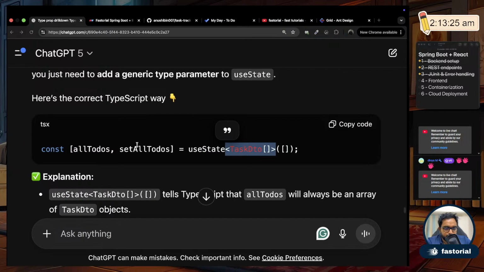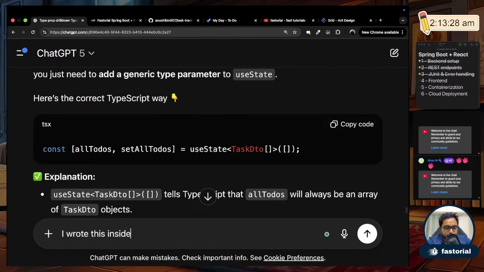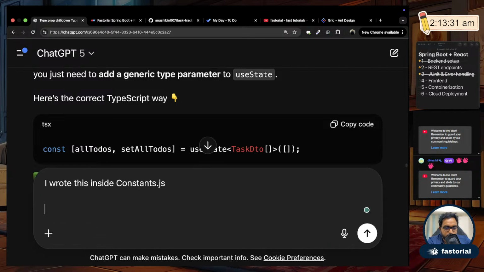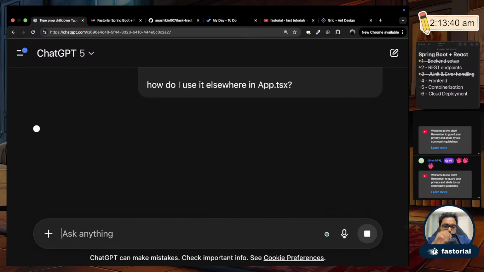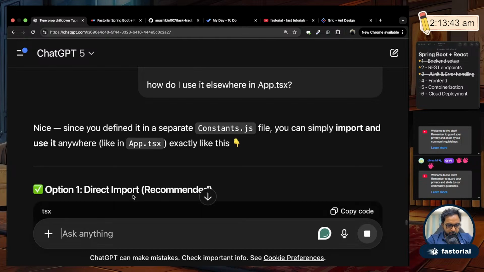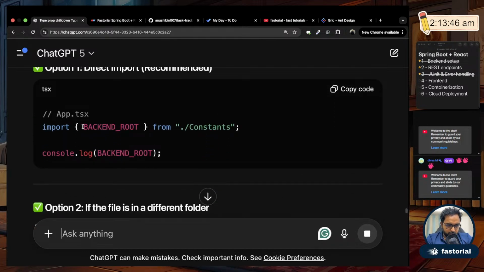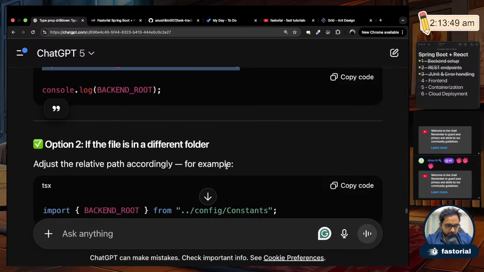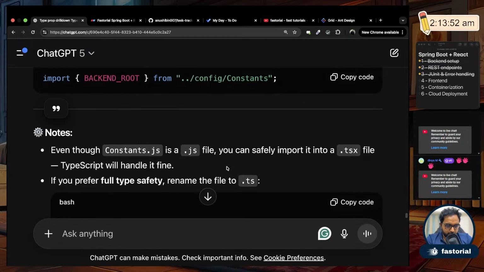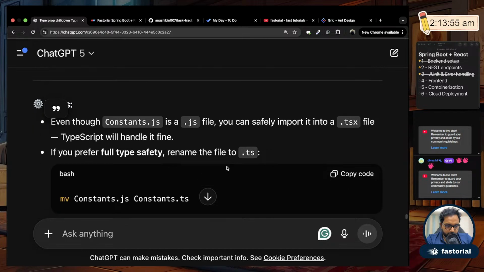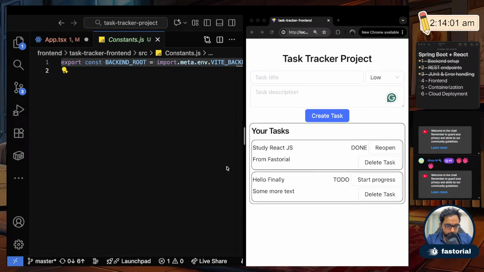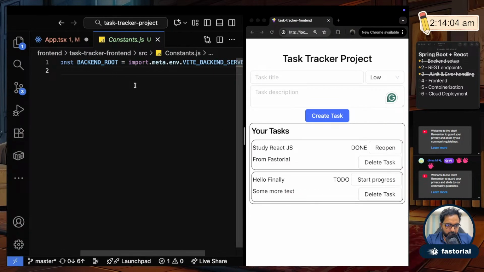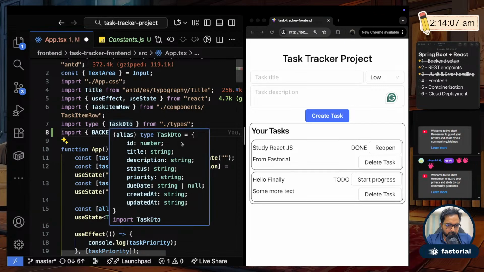Okay, let me see. I wrote this inside constants.js. How do I use it elsewhere in app.tsx? This is what I did: import backend root. Then why is that not working? Okay, they're simply saying do this, but that's not working, right?